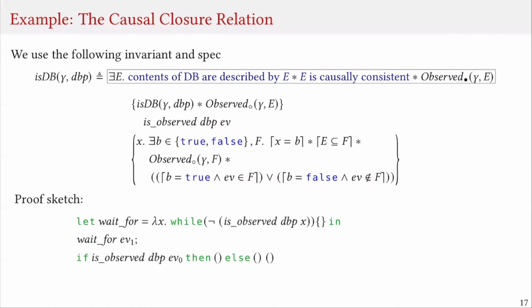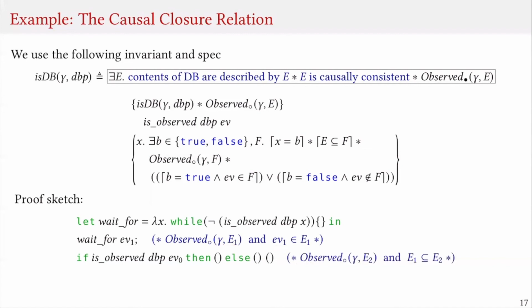All right, let's see how this specification allows us to prove that the program does not crash. Well, after waiting for event EV1, we know that we have observed some set of events E1 that includes EV1.